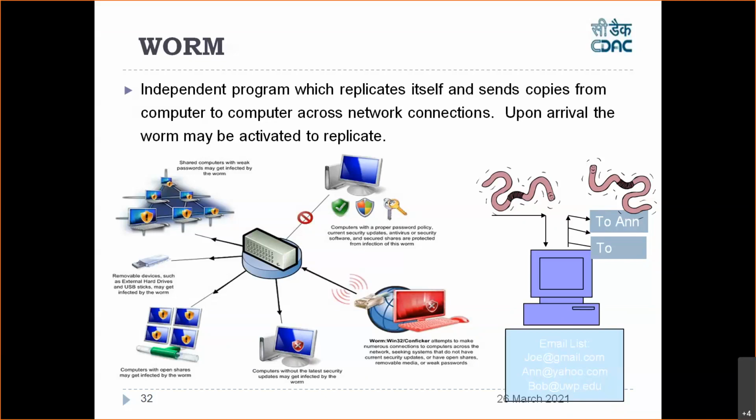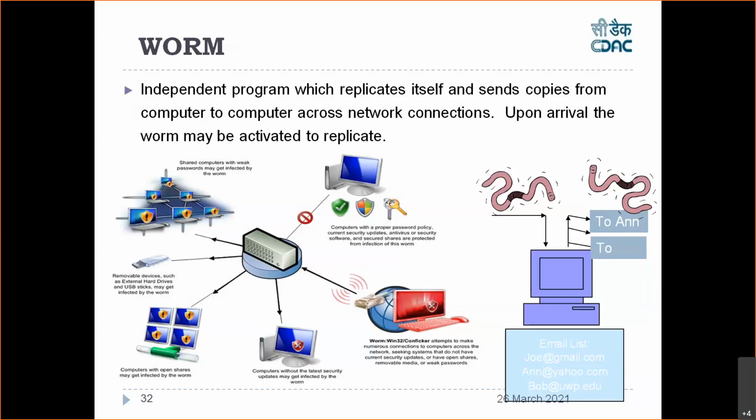Now a worm is a category of virus which will spread automatically. It doesn't need a media. It needs only a network. The worm will not need a medium like USB or a website. You only need to have a network. You can see in this background, I have a lot of systems in this lab. If my system is infected with the worm, this worm will automatically propagate to all other systems in this network, in this lab.